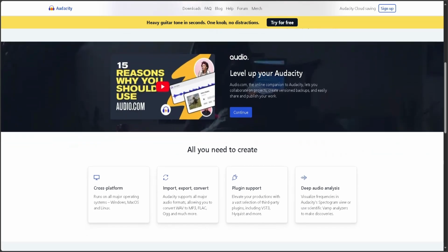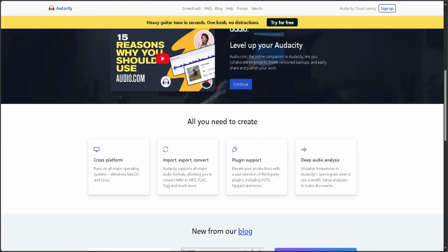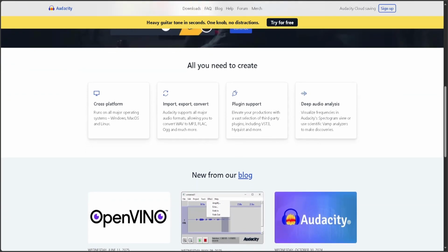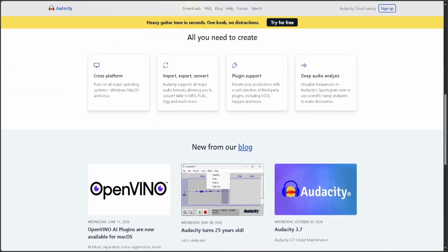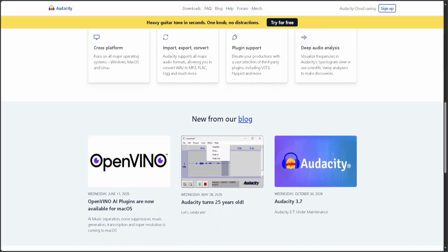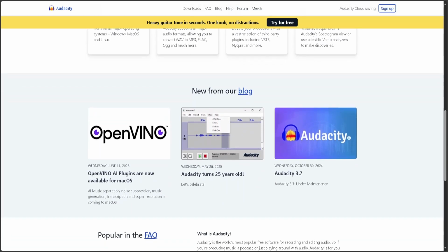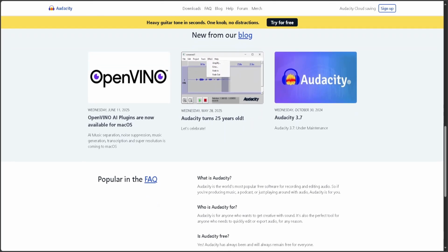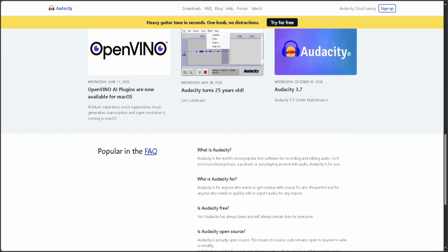Audacity is open source and works on Windows, Mac, and Linux. It's great for recording, basic editing, and applying simple effects. Its interface is straightforward, but it can feel outdated, and advanced features like virtual instruments or modern loops are limited.